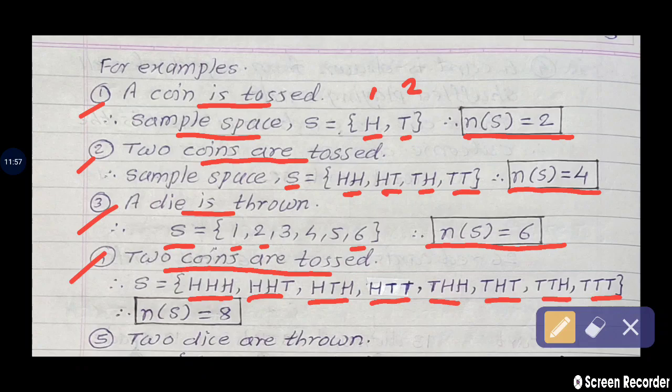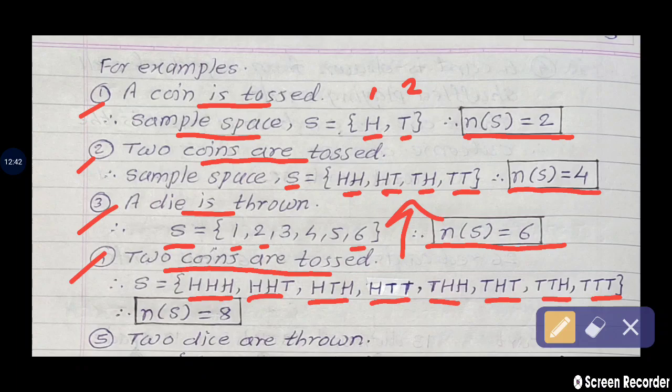So how do you remember this? There is one trick. We know the sample space of two coins. See here, we are writing the sample space of three coins tossed. Which are the sample points in the second example? First, at the first place, use the letter H. So what are we getting? Sample points in two coin toss: HH, HT, TH, TT. At the first position, use the letter H, so you are getting the answer of the first 4 sample points, that is in example number 4.